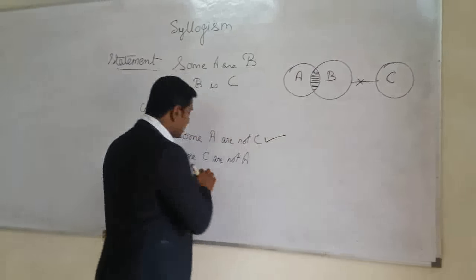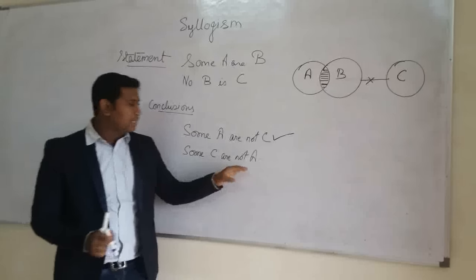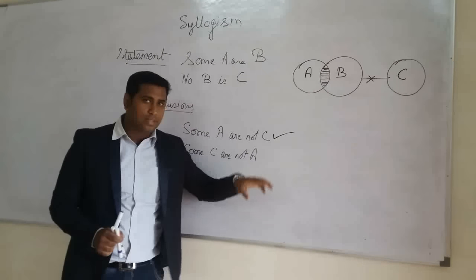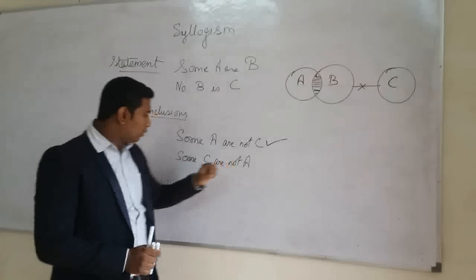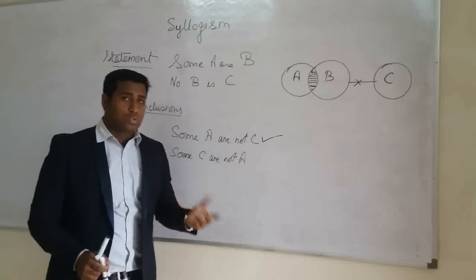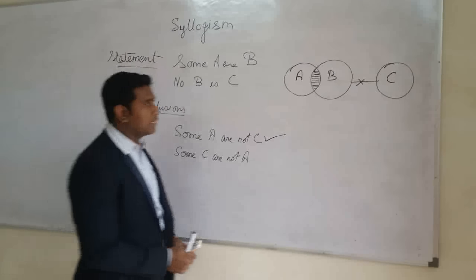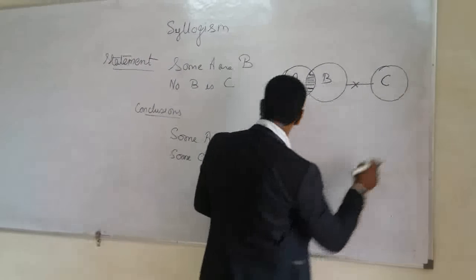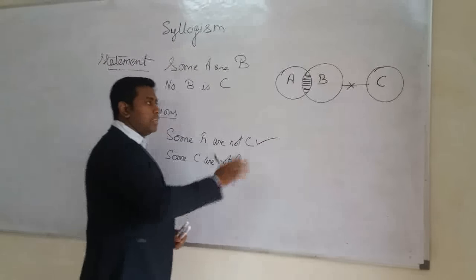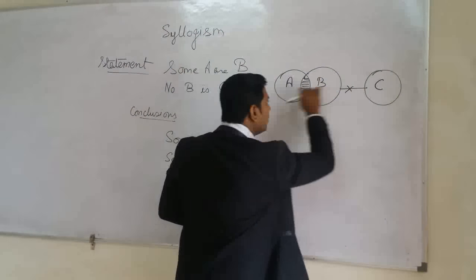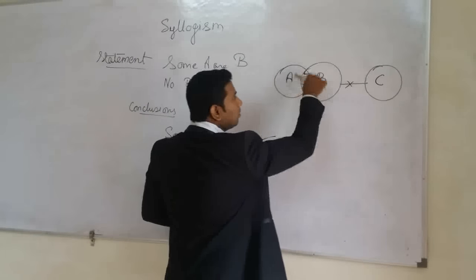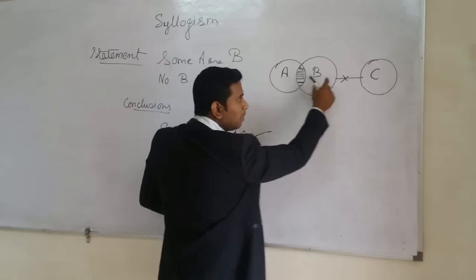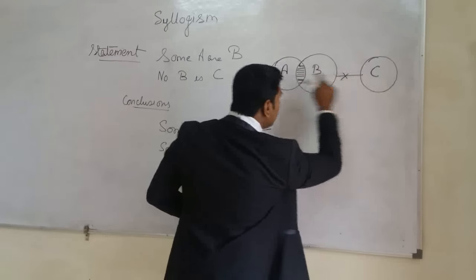Now next, some C are not A. This conclusion is again confusing, because people think that since some A are not C is correct, therefore some C are not A may also be correct. But here we don't have a relation of C with A. We have a relationship of A with C through the indirect relation of B, but we don't have a relationship of C with A.